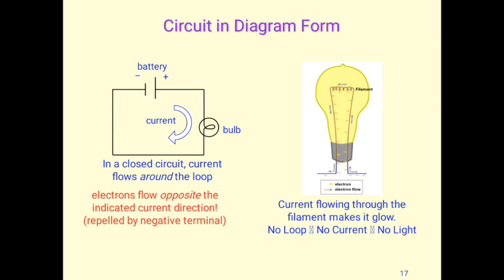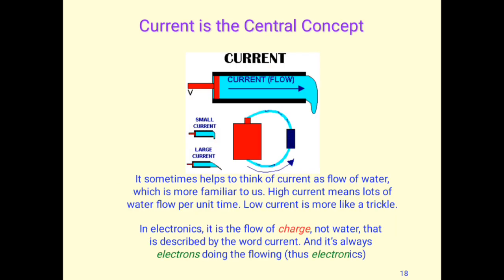So what we get to know from this is that there should be a closed circuit for the flow of current. If there isn't a closed circuit, then current will never flow. Current is the central concept. It sometimes helps to think of current as a flow of water, like the water flows, and in the same way the current flows, which is more familiar to us.